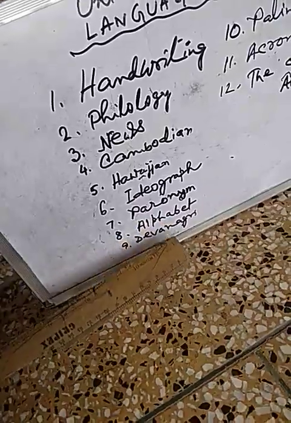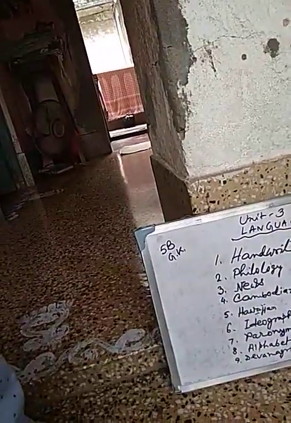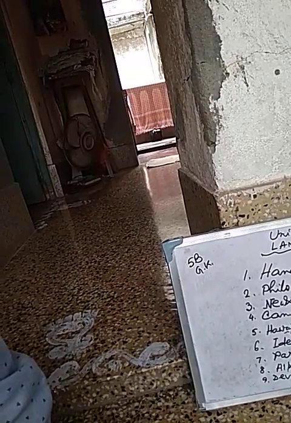And next one, alphabet. What is alphabet? Alphabet means Greek words alpha and beta.